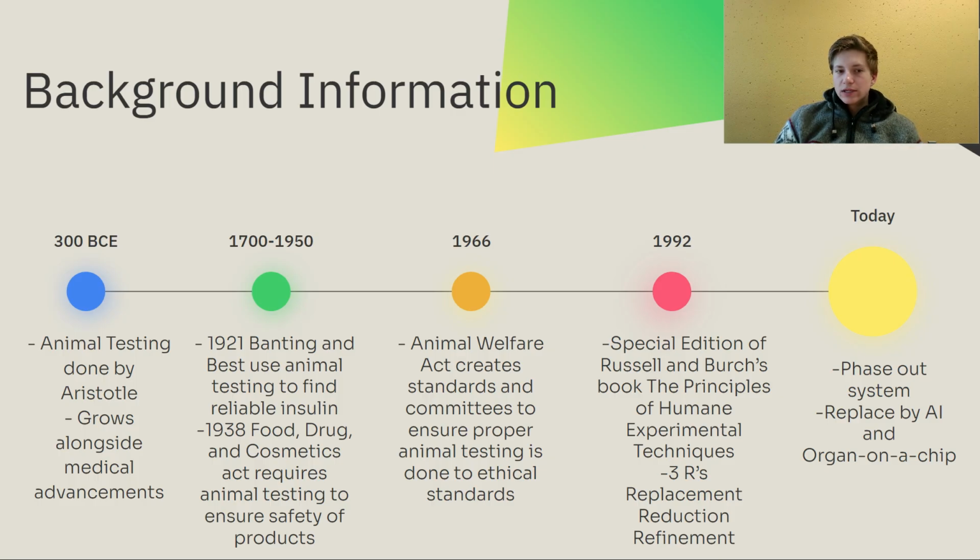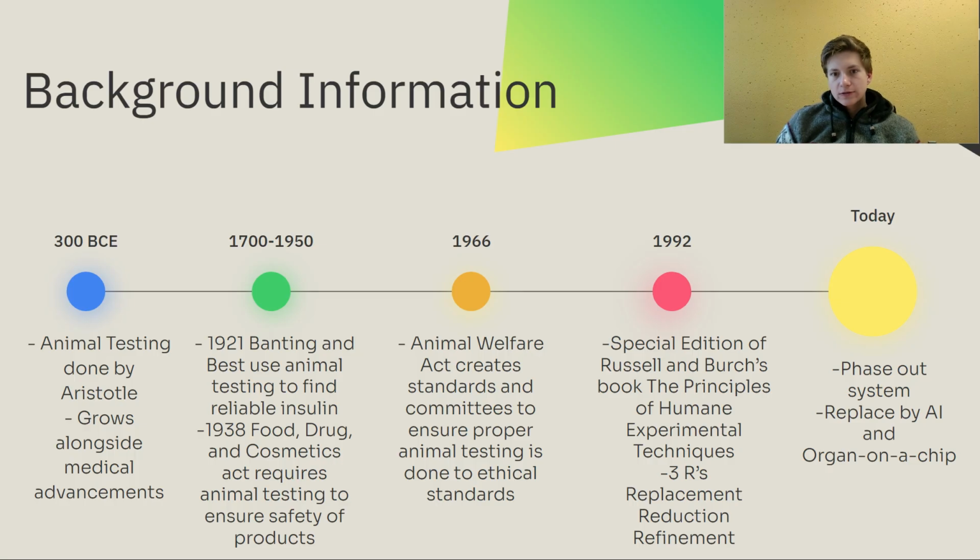What we also see here is in 1938 that the Food, Drug, and Cosmetics Act required animal testing to ensure safety of products. So we're starting to see as we enter the 1940s that we're reinforcing animal testing, and animal testing is starting to happen a bit more often because it's being reinforced, specifically in the United States, by our legislative measures. Jump a number of years over to 1966 with the Animal Welfare Act. This kind of starts the reversal of the increased use of animal testing. The Animal Welfare Act created a number of standards and specifically committees that are meant to ensure proper animal testing is done to ethical standards.